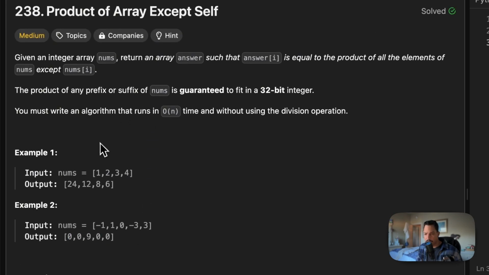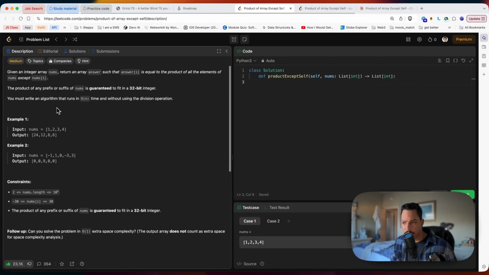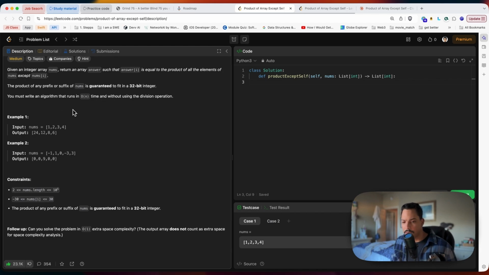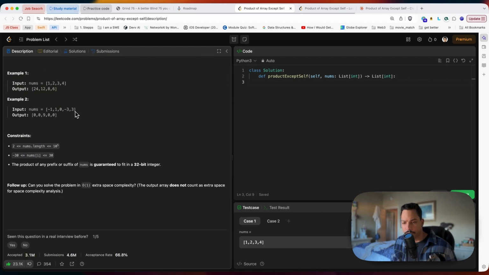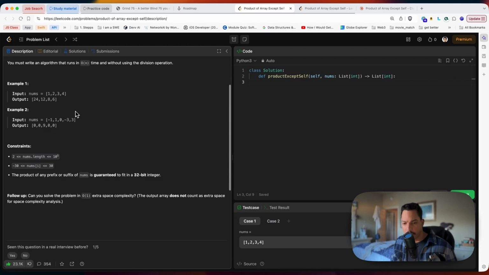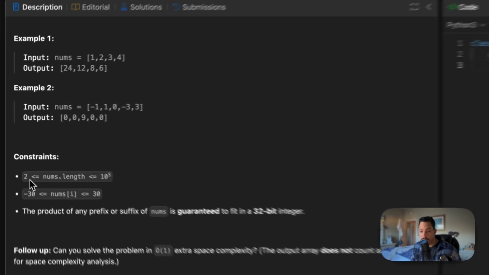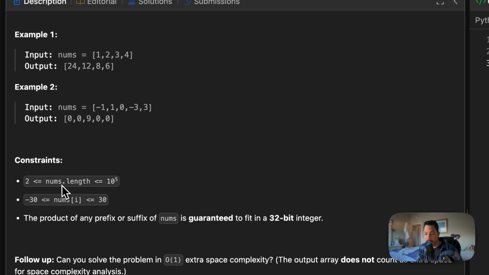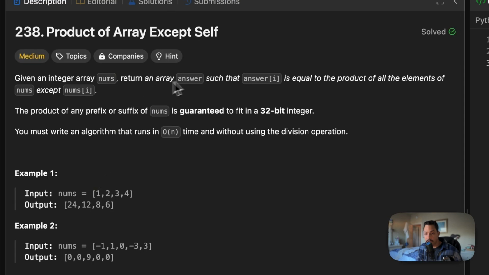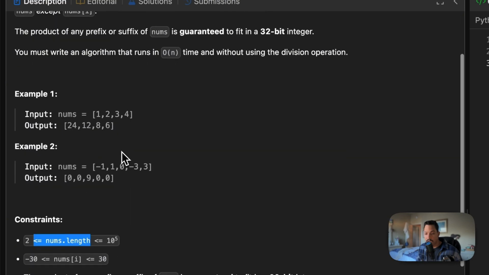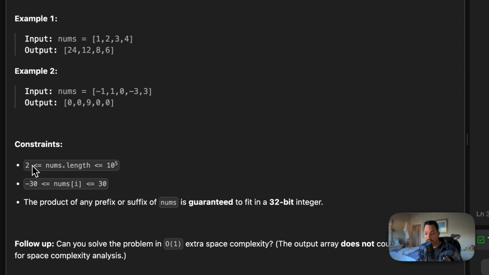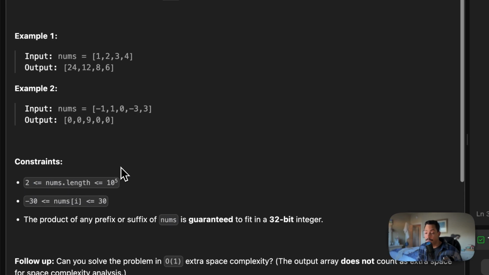At first, I didn't understand this, as I explained before, and I had to go and say, hey, break this down for me a little more. What do I need to look at in here? The constraints are very important. So this is the length of the list that we're gonna get first, or the first array. It's gonna be between 2 and 10 to the power of 5.